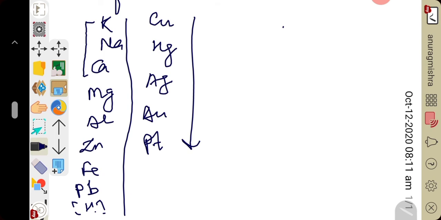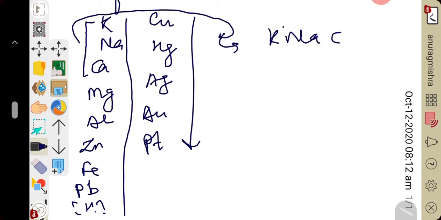They can undergo reaction with dilute acid, but the reaction will be very violent. These displace hydrogen from the acid with explosive violence. If we talk about potassium, sodium and calcium, due to very high reactivity, when dilute acid reacts with these metals the reaction is highly explosive. That's why this reaction is not feasible, so we generally avoid such violent and explosive reactions.